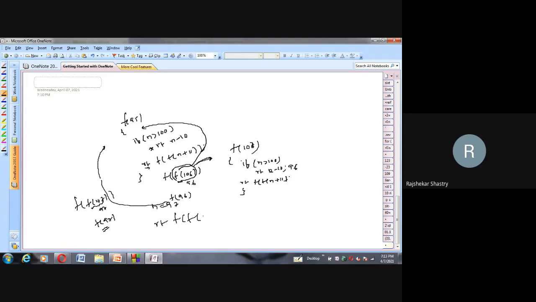Now this 108 is going to be executed, and when f of 108 is executed, the base case will be encountered. 108 minus 10 is how much? 98. So here this 98 is going to be placed. We'll have f of 98. Now a single call remains. This single call, f of 98, will go back here and check the value.